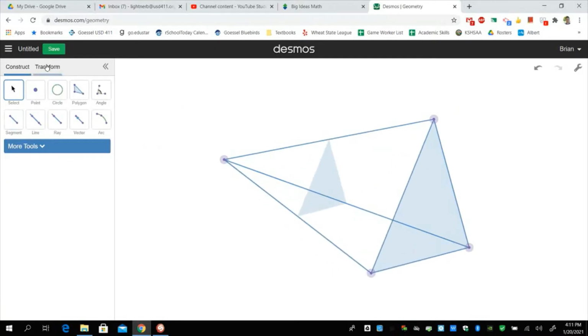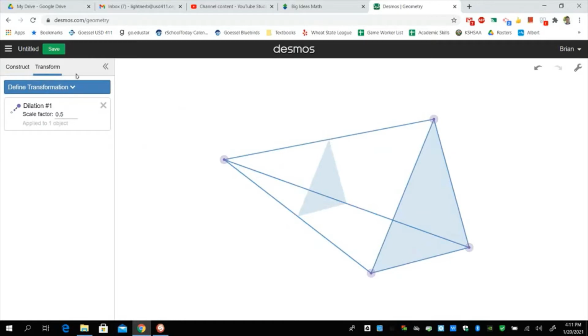Okay, we can add some other transformations here. Let's apply this to here. There's another half there. And let's get 1 in the 4th here. Let's do another dilation. I want this as my center again.